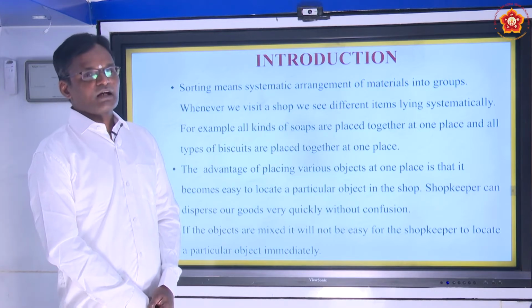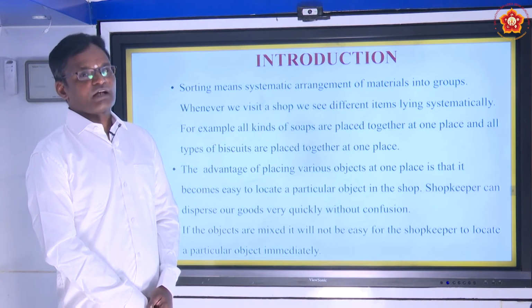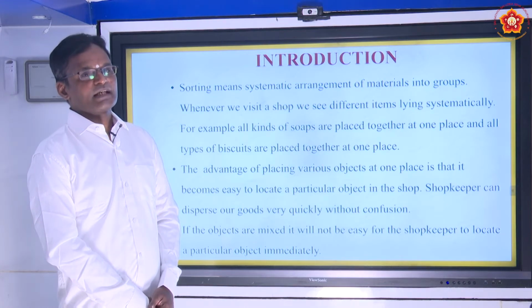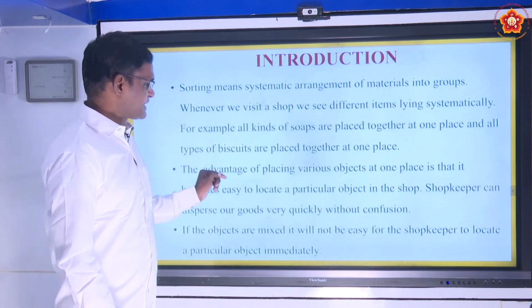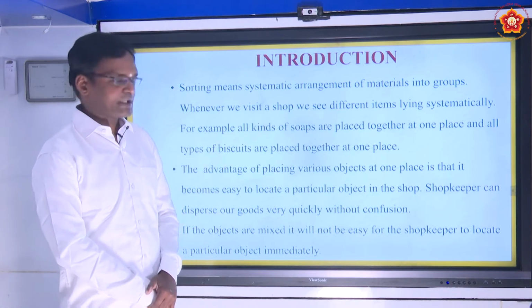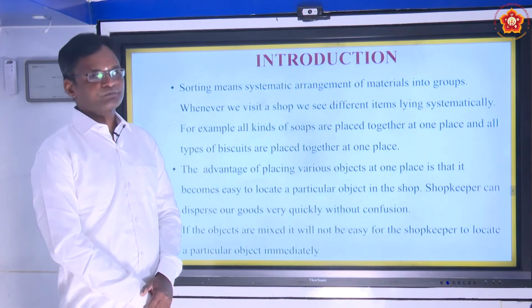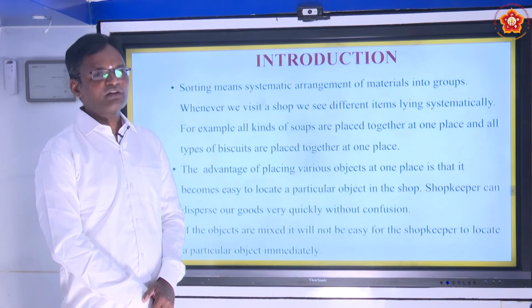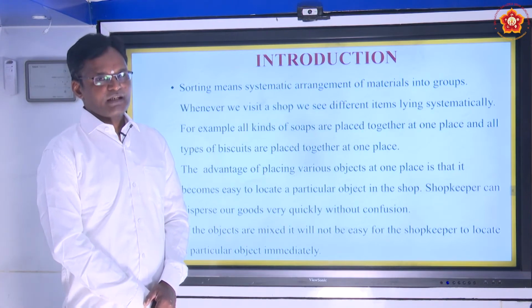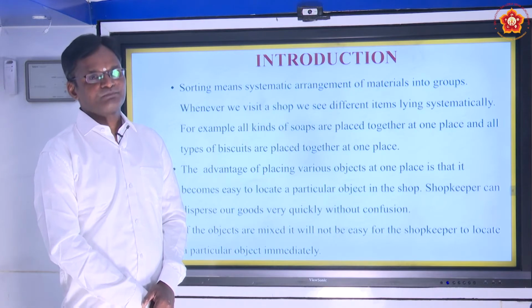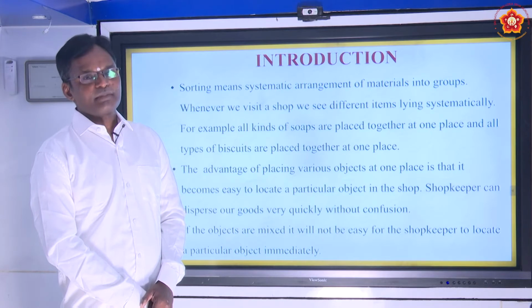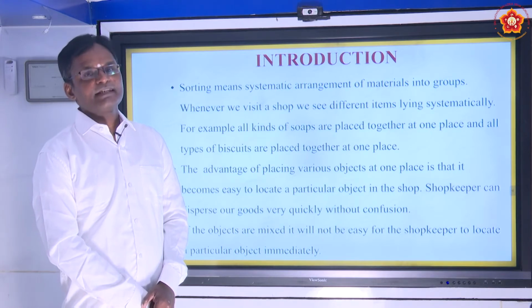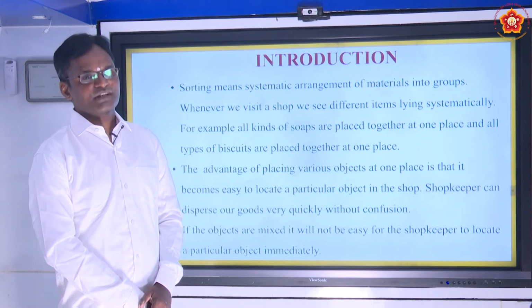Similarly, all kinds of notebooks and textbooks will be arranged together at one place. So the main advantage of arranging these objects together is that it becomes easy to locate a particular object in the shop. For example, whenever we go to a shop and want a particular item, the shopkeeper will bring that item easily without any confusion.